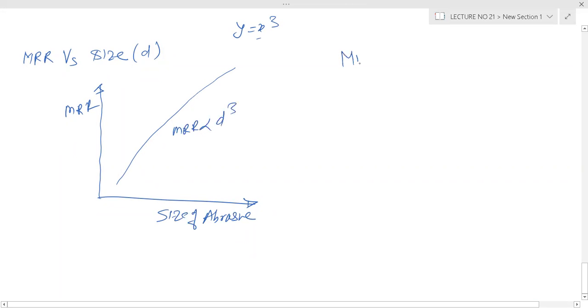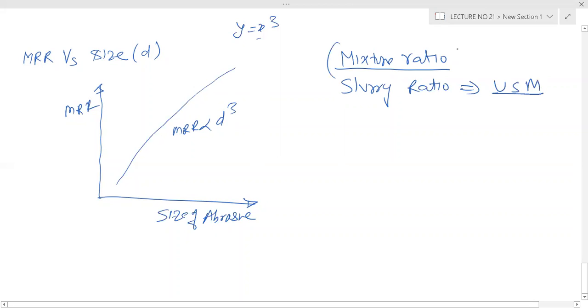Now one thing I talk about is mixture ratio or slurry ratio. In USM we'll discuss slurry. Here the mixture ratio is used.